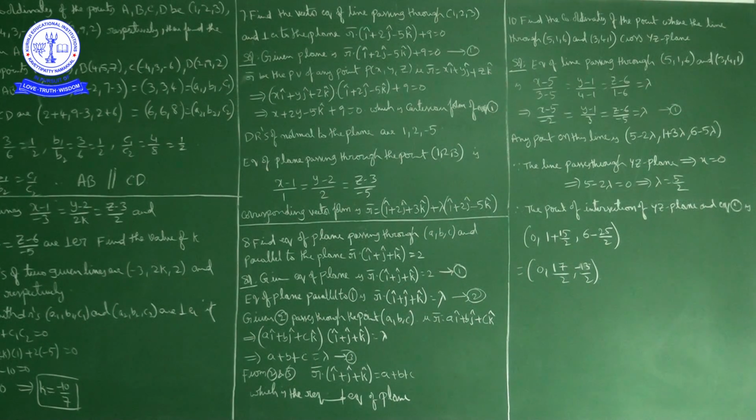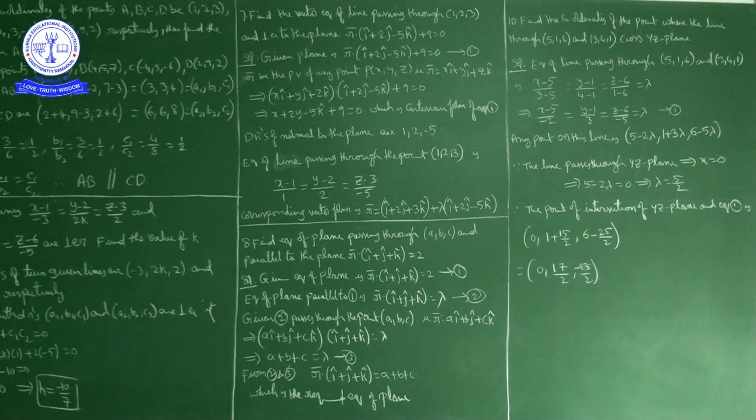So the direction ratios of the required line you can consider as 1, 2, minus 5 or 2, 4, minus 10, some multiple of 1, 2, minus 5. So we have the direction ratios of the required line, and the point it passes through.